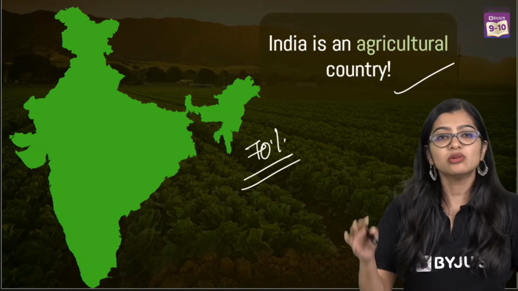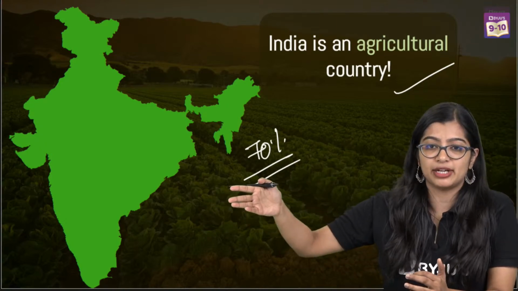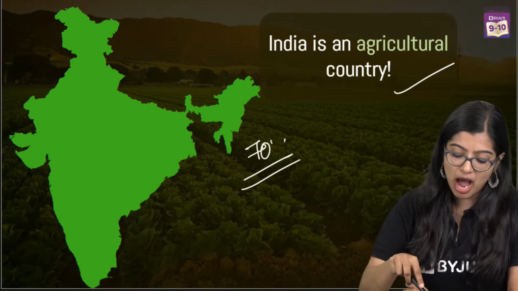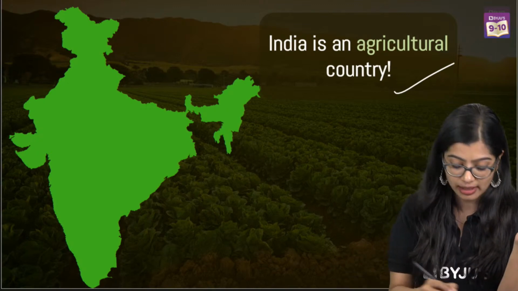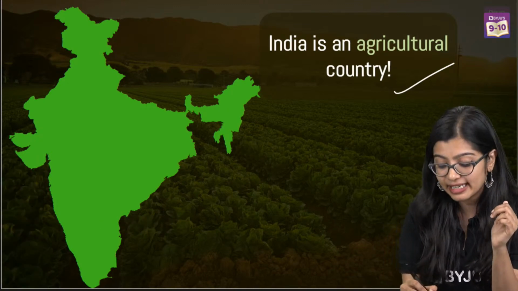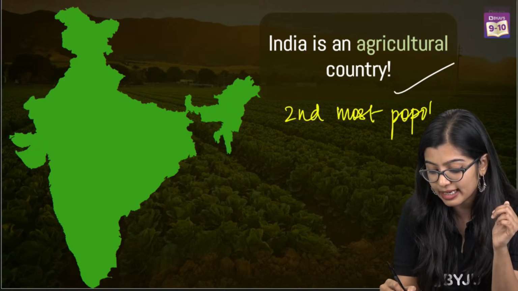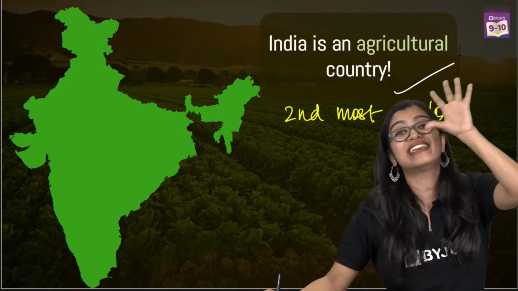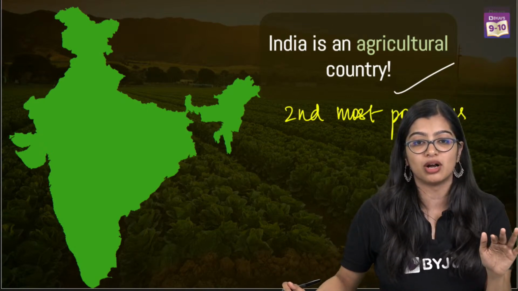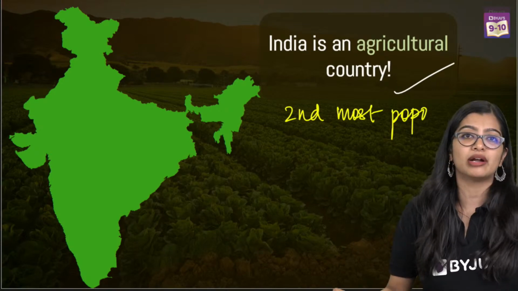Now, one thing you need to understand, because I've still not arrived at why we need improvement. I'm telling so many other things, but you're wondering why this improvement is coming into the picture. I want you to focus on this part. Apart from our country being an agricultural country, it is also the second most populous country, meaning it has the second highest population in the world. This is important that you understand.